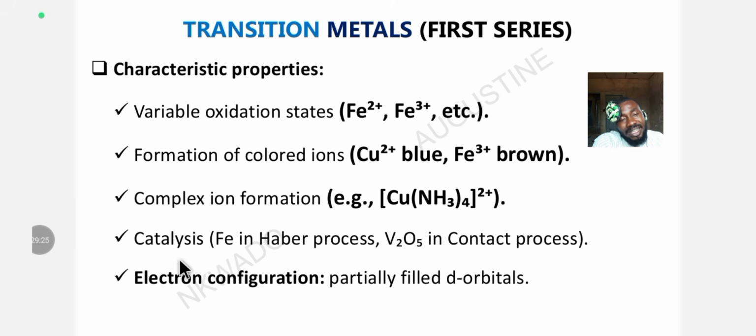The fourth characteristic property is that they are used as catalysts. They can act as catalysts. For example, iron in the Haber process, vanadium(V) oxide in the